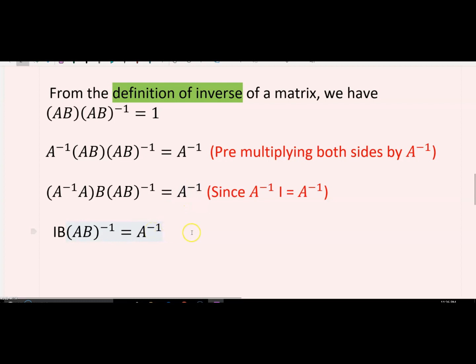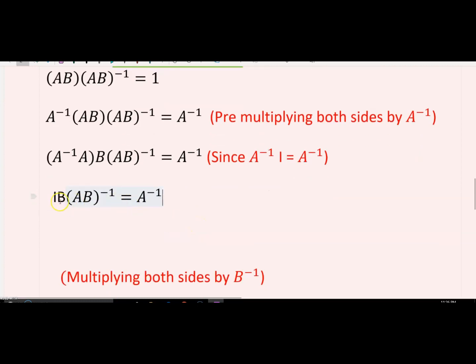This is our right hand side. Now next is identity into B. That will be equal to only the B matrix, right? And (AB) inverse as it is, this one, is equal to the right hand side, which will remain as it is.